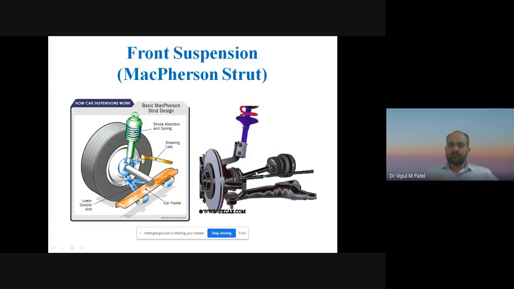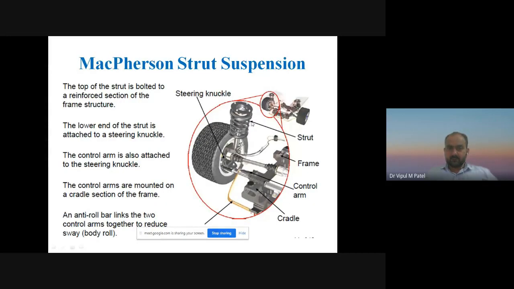Wheel hub, brake disc, axle, frame, lower arm, coil spring and damper or shock absorber, we can say that, right? So this is a front suspension or McPherson strut suspension system. Now you can see the figure. This one is a strut of the McPherson strut suspension. This one is a frame of the automobile car. This one is a control arm. And this one is a cradle, you can see that. This one is an axle, so we can transmit the power in front engine, front wheel drive. This one is a coil spring, and this one is a steering knuckle.